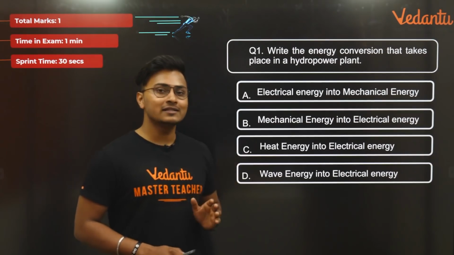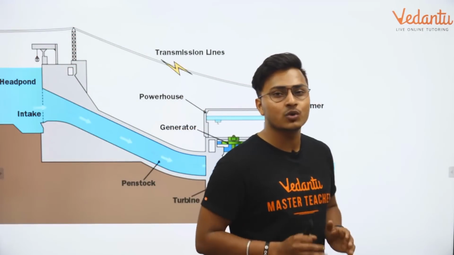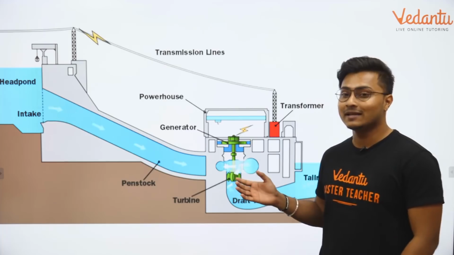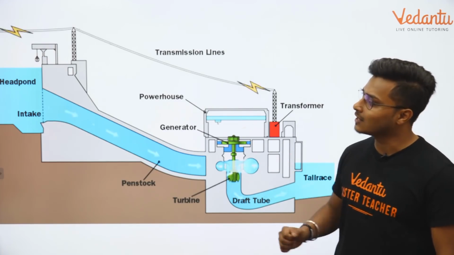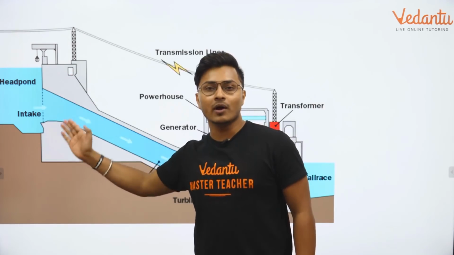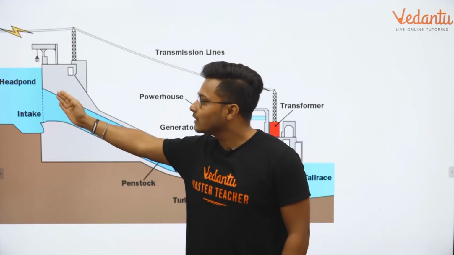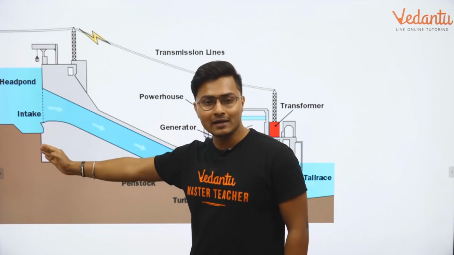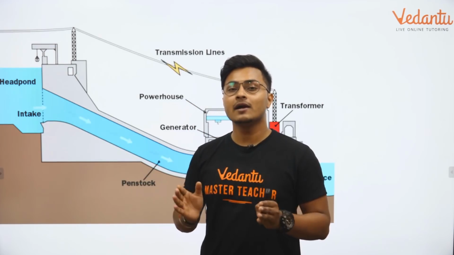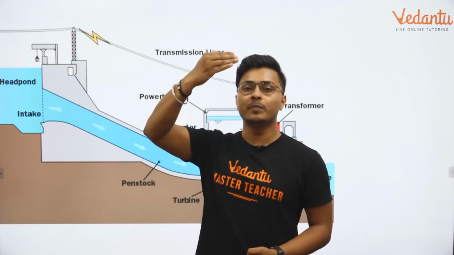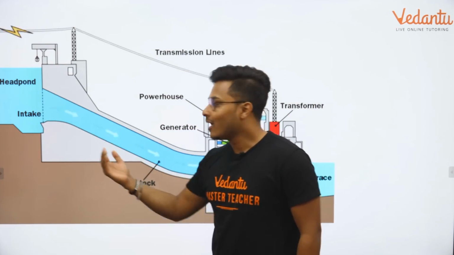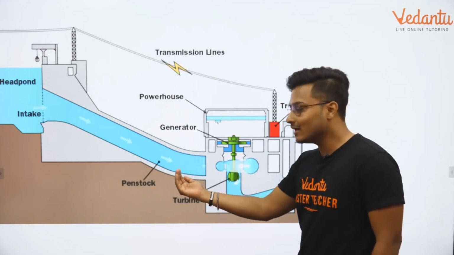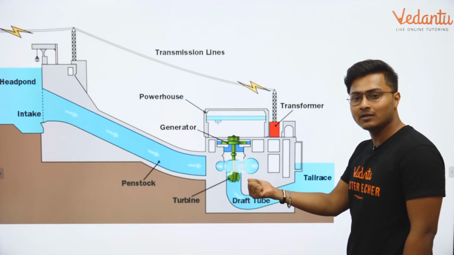Now, before I give you guys the answer, let's look into the actual hydropower plant, which looks basically like this, isn't it? It's a very interesting animation going on here. What you see here is the reservoir, and in front of the reservoir you can see an intake, also called the flood gate, which opens, and then the water gushes through it, isn't it? And then the water passes through the entire region. It hits the turbine at the bottom.